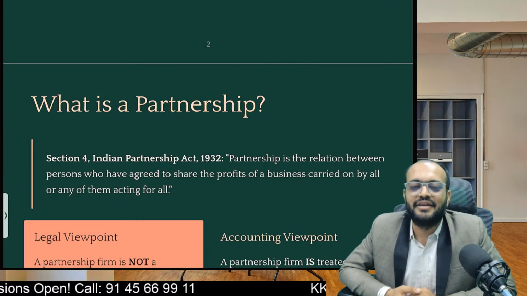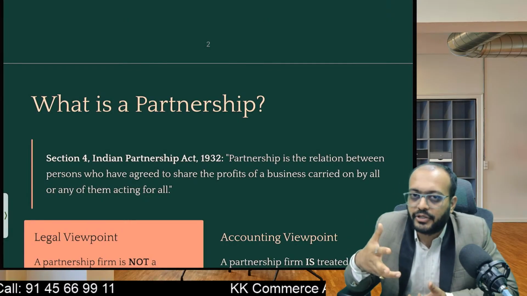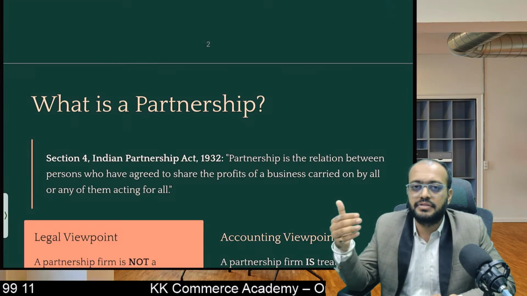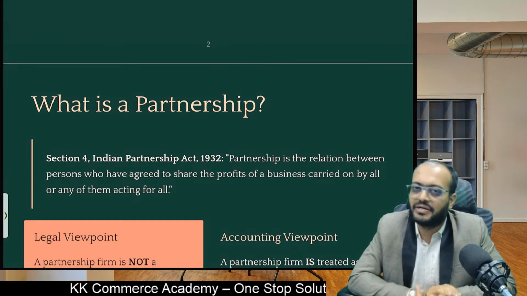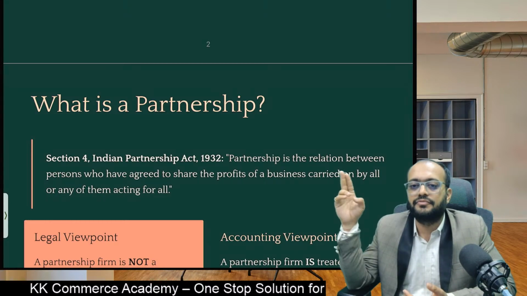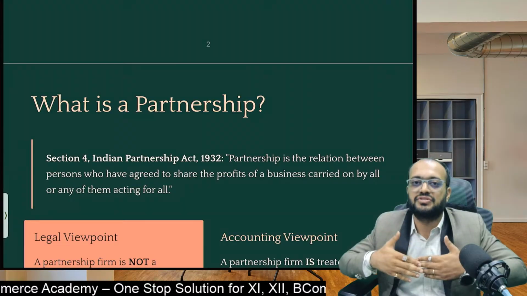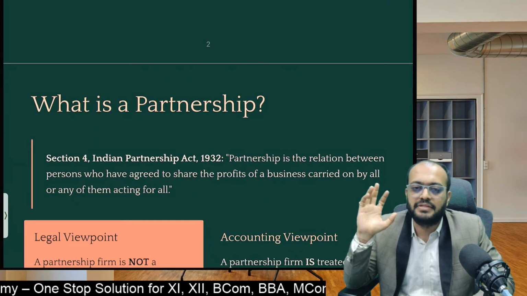So if you want to do a partnership, there must be at least two persons who are coming together. So 2, 3, 4, 5, 6, 10, doesn't matter. Of course, the maximum can be more people, but a minimum of 2 persons should be there to do a partnership. That's why the first sentence is that partnership is the relation between persons. Persons, the plural form, that is multiple persons, 2 or more.